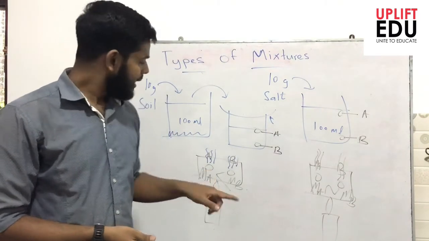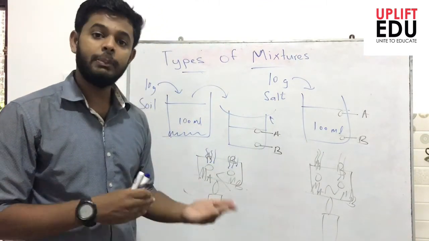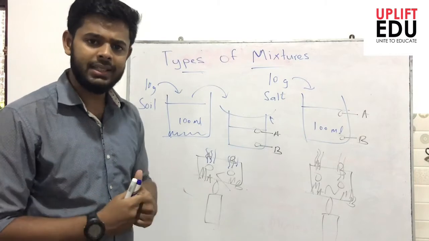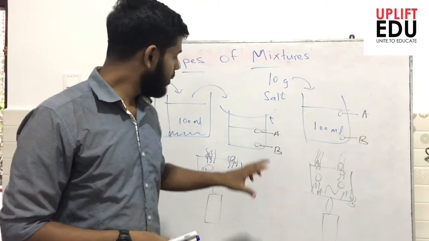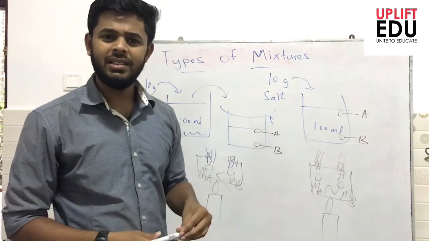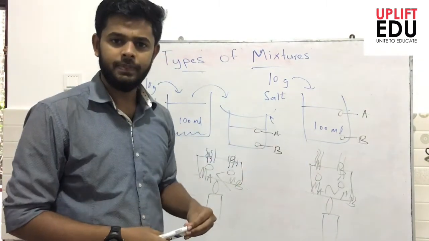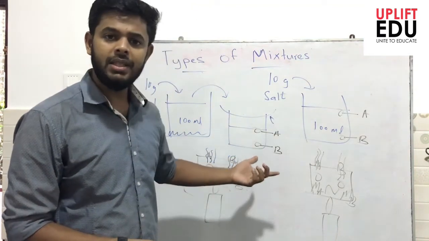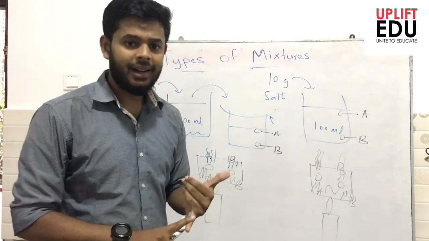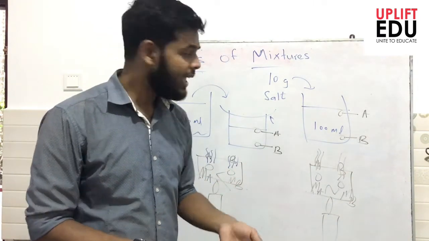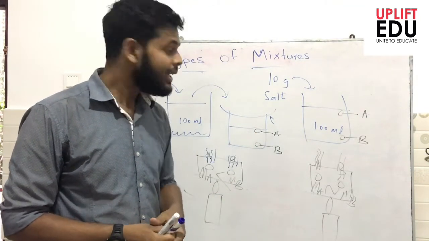When in a mixture, each component can be distinctively identified from one another or separately seen from one another, we call this kind of mixture a heterogeneous mixture. You can imagine soil dissolved in water. You can see the soil suspension particles floating and revolving in the water, right? So we call this a heterogeneous mixture. Here the composition will not be uniform. So if you consider physical properties like color, transparency and density, from place to place these physical properties will change.